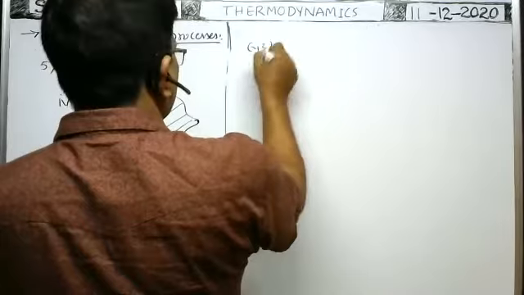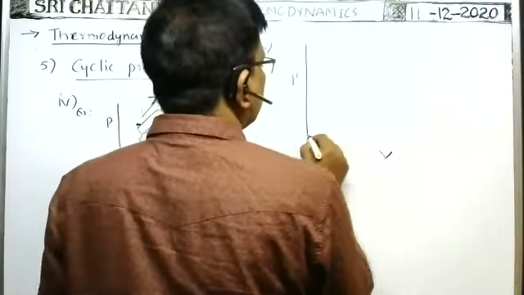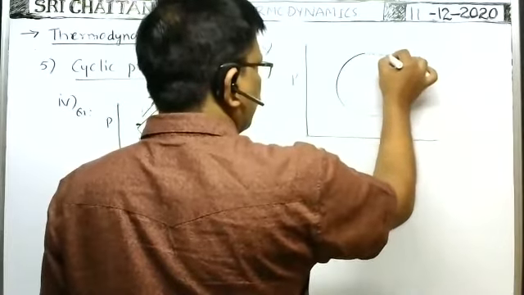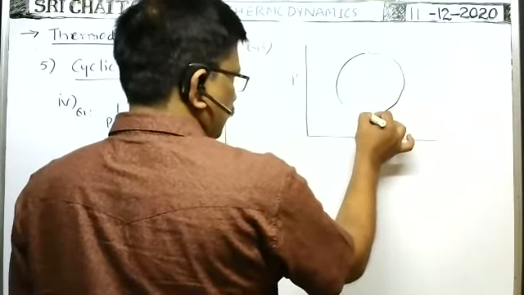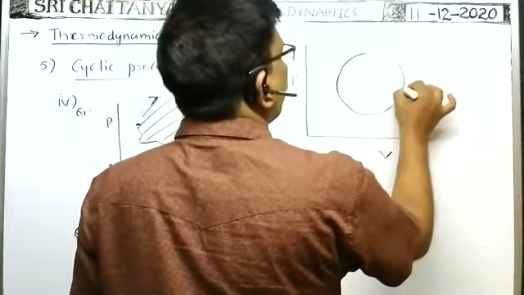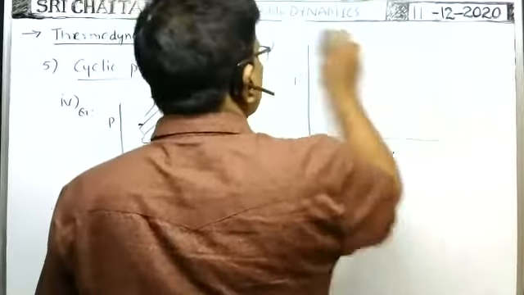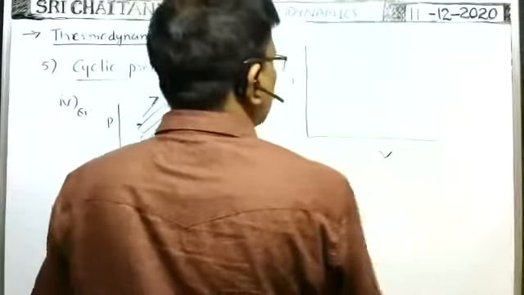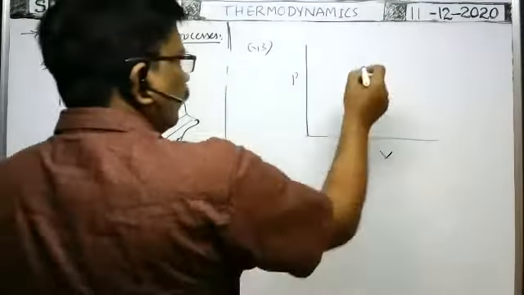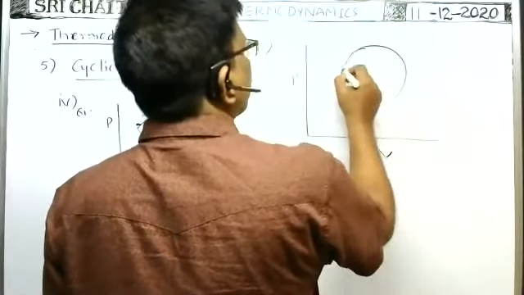Example 3. Here, the PV graph is given in advance like this. The PV graph is a circle.